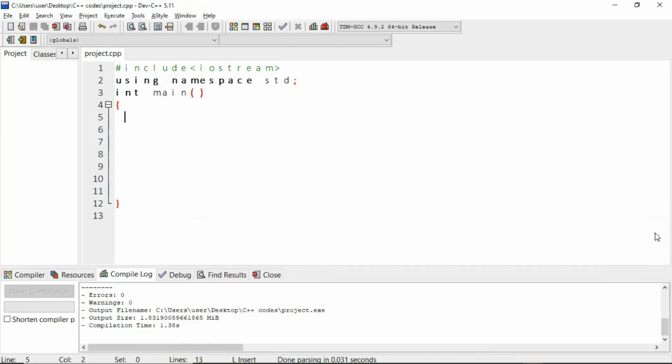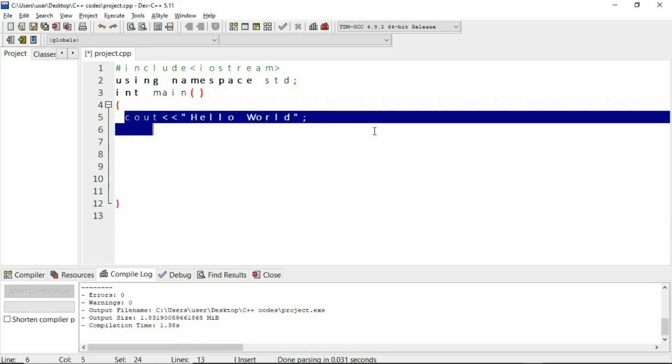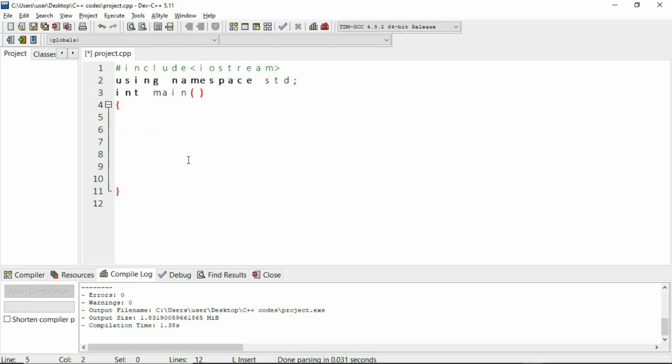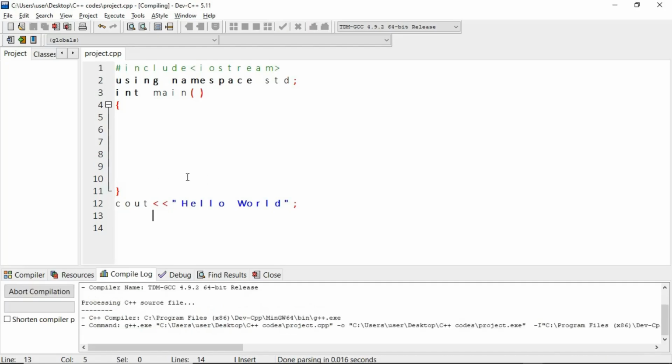Now let's see what happens if I place my statement outside of the main method. Sorry, I'm just going to cut this and place it here. So I made my cout statement outside of my main method. Now let's see if it's going to run.